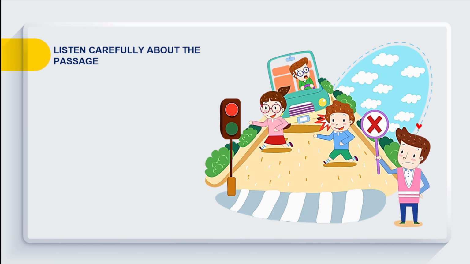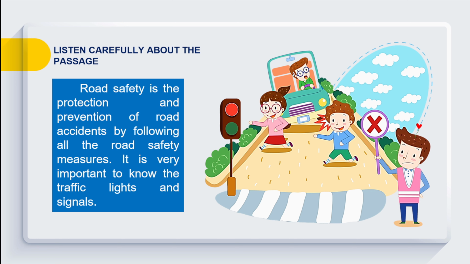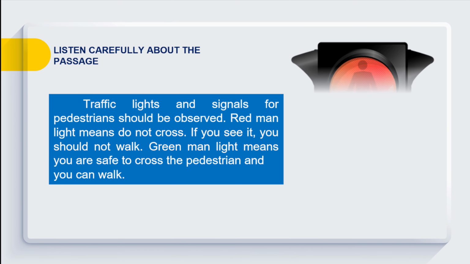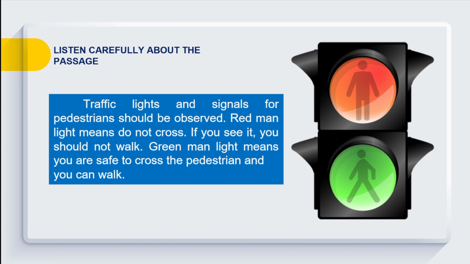Now, let's try another example. Again, listen carefully as your teacher reads the next passage. Get ready, here we go. Road safety is the protection and prevention of road accidents by following all the road safety measures. It is very important to know the traffic lights and signals. Traffic lights and signals for pedestrians should be observed. Red man light means do not cross. If you see it, you should not walk. Green man light means you are safe to cross the pedestrian and you can walk.